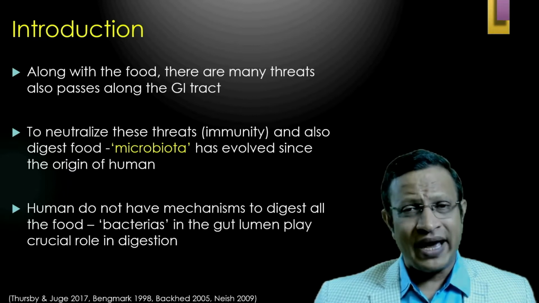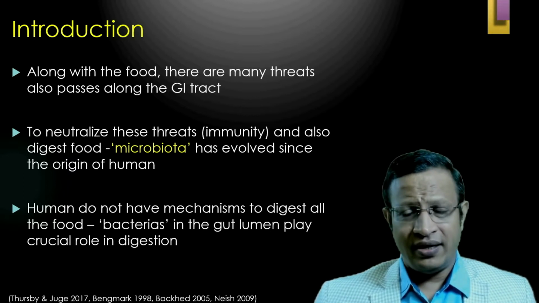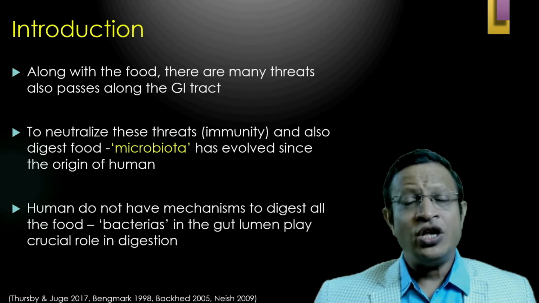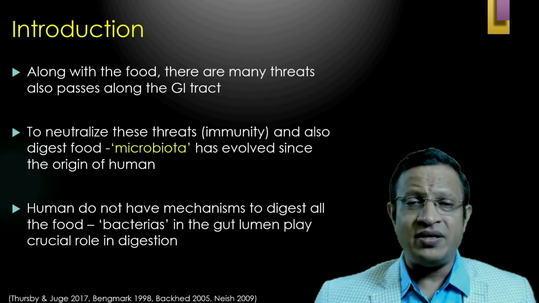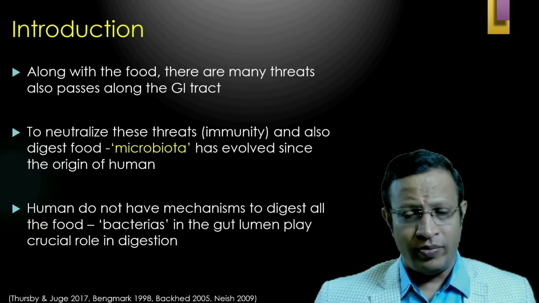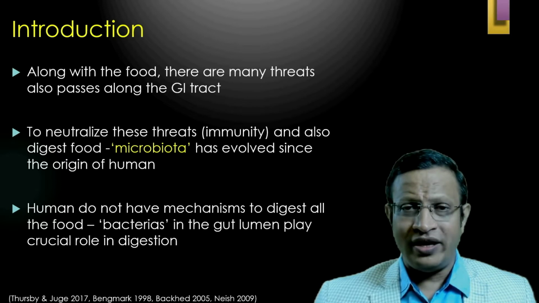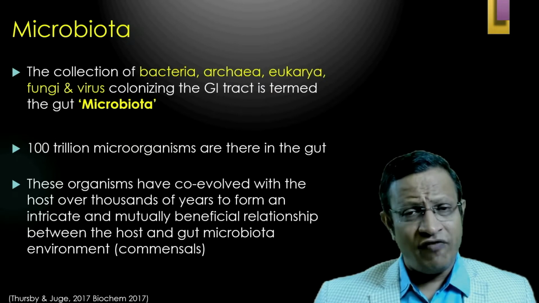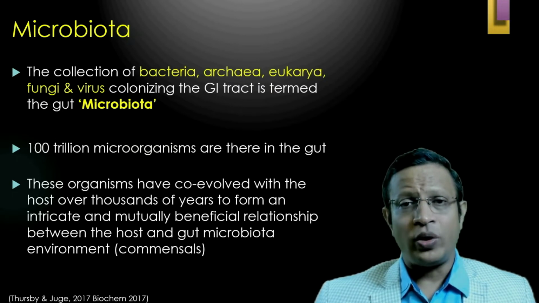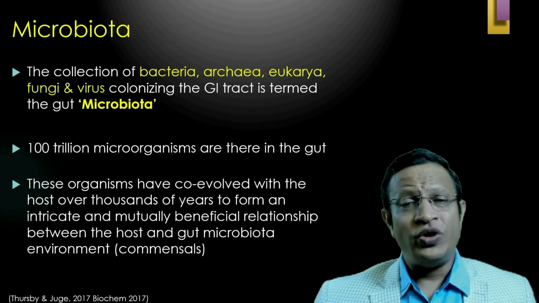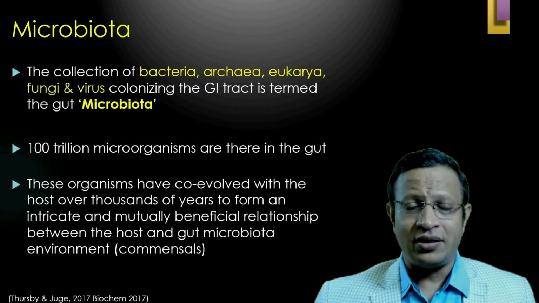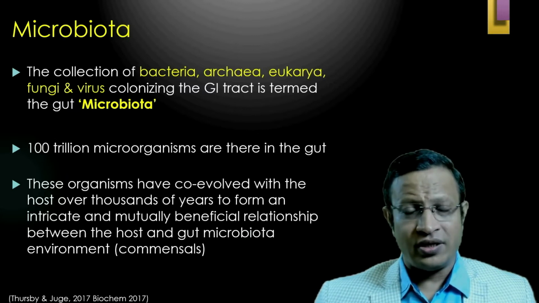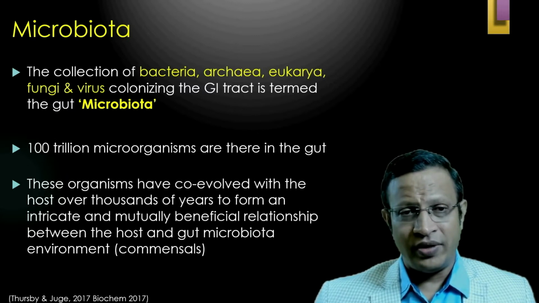Humans do not have mechanisms to digest some of the food, so we require somebody else to help us in digesting. These are the helpful bacteria or commensal bacteria which are there in the gut lumen, and they play a very important role in fermentation and digestion of the food. This collection of bacteria, archaea, eukarya, fungi and virus which colonizes the GI tract is termed gut microbiota. There are 100 trillion microorganisms present in the human gut.